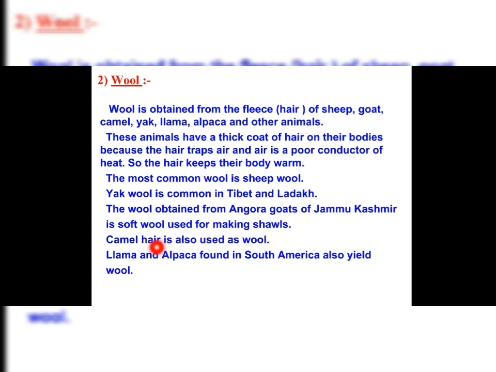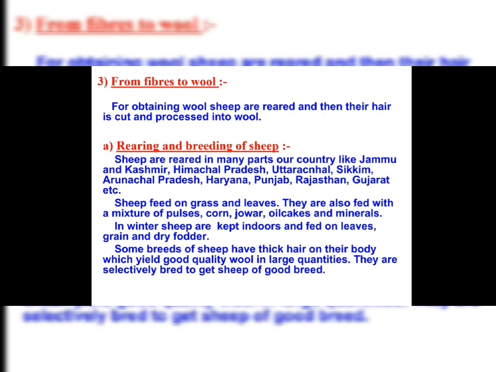Camel hair is also used as wool, as I told you before. Llama and alpaca are found in South America and also yield wool. These two types of animals, llama and alpaca, are found in South America. They are wool yielding animals.